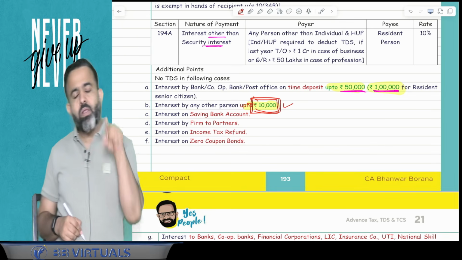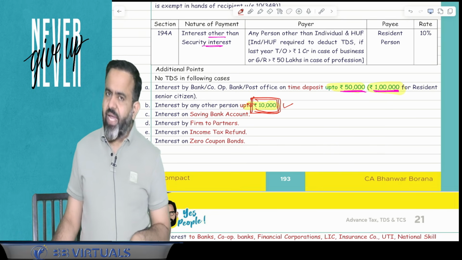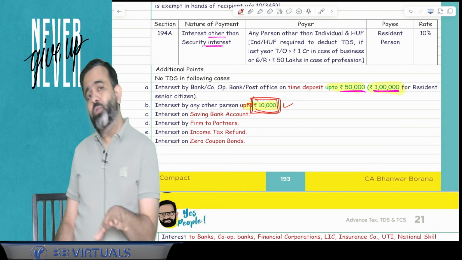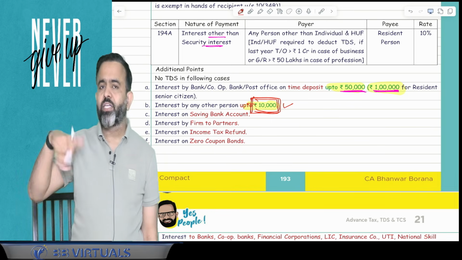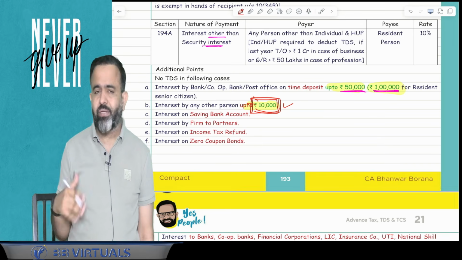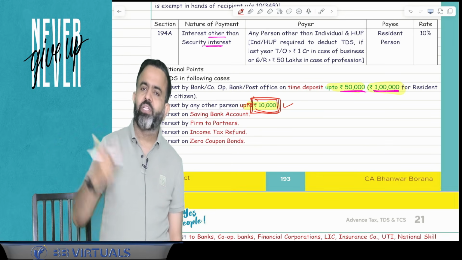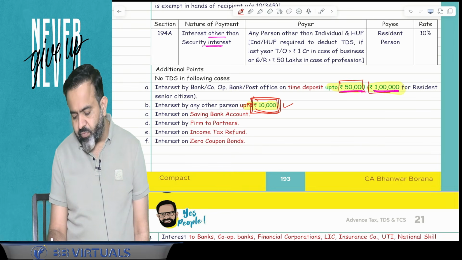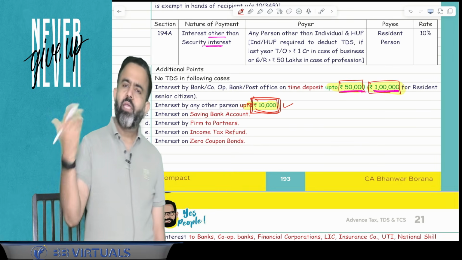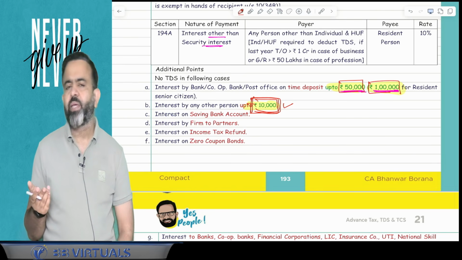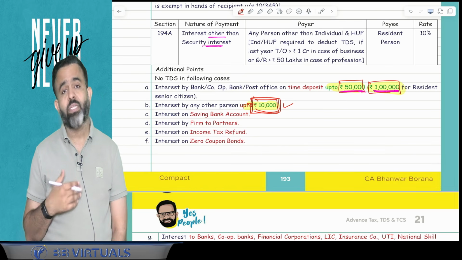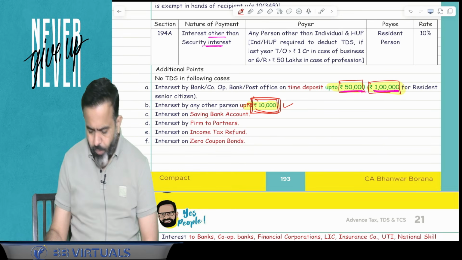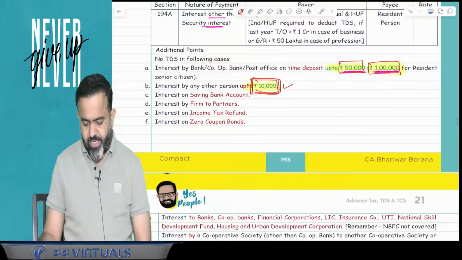Now one more point. If interest is paid by a bank, cooperative bank or post office on an FD or RD, then you know that earlier the limit was 40,000 for a normal person and 50,000 for a senior citizen. It means only if interest is more than 40,000 or 50,000 was TDS required to be deducted. But now this limit has been increased to 50,000 and 1 lakh. So normally, if a bank, cooperative bank or post office pays interest up to 50,000, there is no need to deduct TDS. And in case of a senior citizen, that limit is 1 lakh rupees. So that is one change under section 194A.